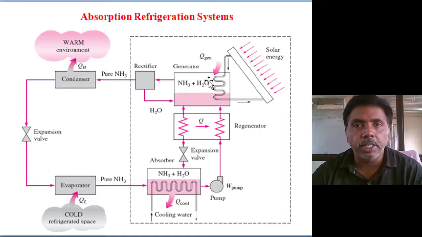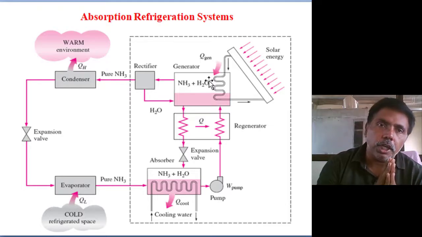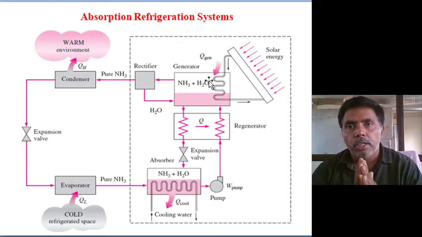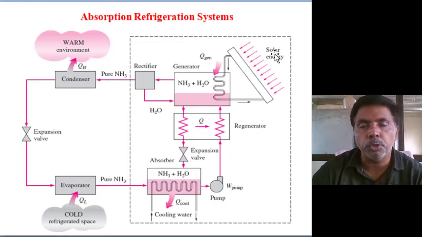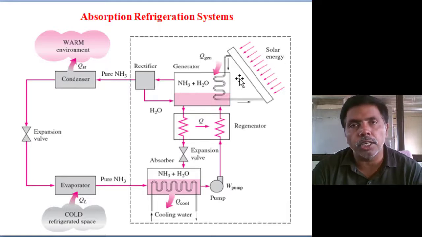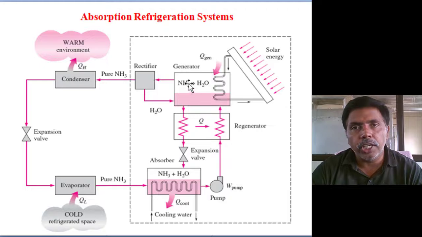Once in generator, now we are separating water and ammonia. Ammonia has a low evaporation temperature, so by using waste industrial heat or by using solar energy we are supplying heat, then here ammonia is evaporated. Water is returned back. That lean mixture again returns back to the absorber. Cyclic operation. Okay. This one we can assume as a heat engine. This is ambient temperature, this is the generator temperature.